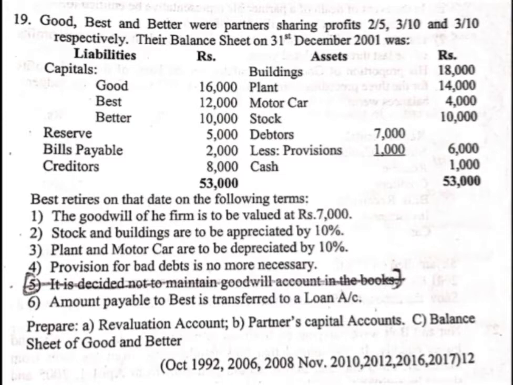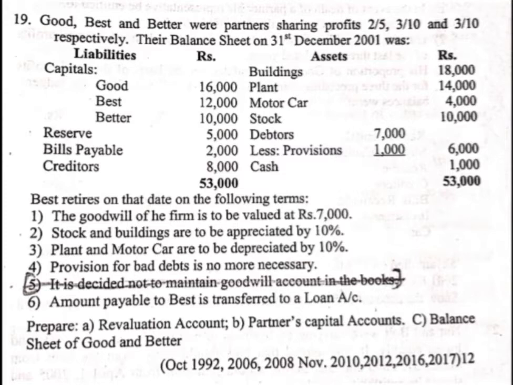Good, Best and Better were partners sharing profits as 2 by 5, 3 by 10 and 3 by 10 respectively. Their balance sheet as on 31st December 2001 was: buildings 18,000, plant 14,000, motor car 4,000, stock 10,000, debtors less provision 6,000, cash 1,000. On the liability side, we find capitals of three partners, reserve balance, bills payable, creditors. Adjustments given are: Best retires on the date on the following terms.